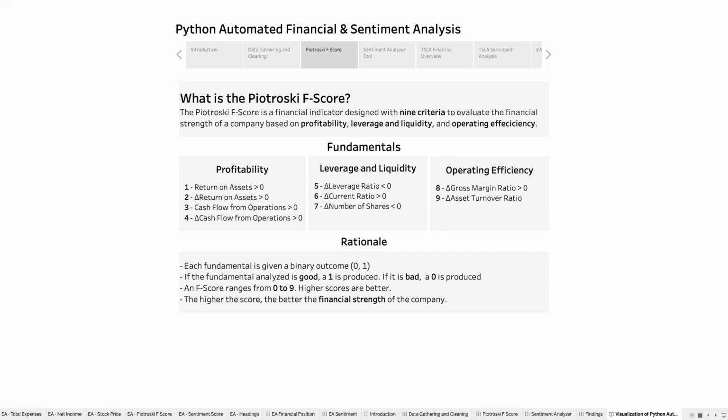As you can see here, the criteria fit nicely with conditional statements focused on improvements of the metrics that are on screen. Each fundamental is given a binary outcome of 0 or 1 based on the condition and if it's met. Overall, an aggregated score that is higher is better, and it indicates the company has the characteristic of financial strength. The score typically ranges from 0 to 9 for each of these different criteria.